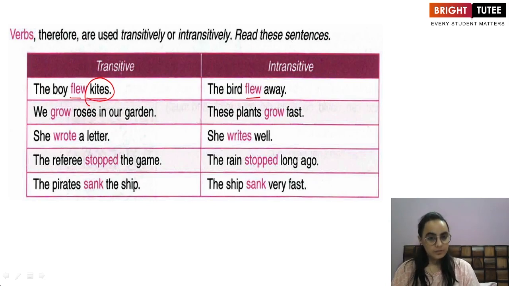She wrote a letter. I have an object in the sentence, which is a letter. It is required for the sentence to make sense. Therefore, it is transitive in nature. She writes well. The sentence is absolutely sensible. Plus, I do not have an object in the sentence. So my verb is intransitive in nature. Right? So if my verb needs an object to complete it, it is a transitive verb. If a verb does not need an object to complete it, it is an intransitive verb.